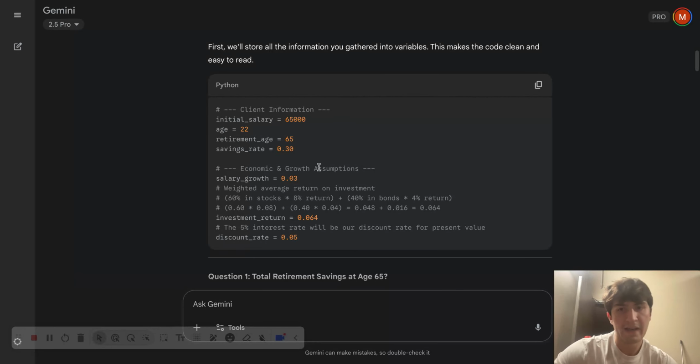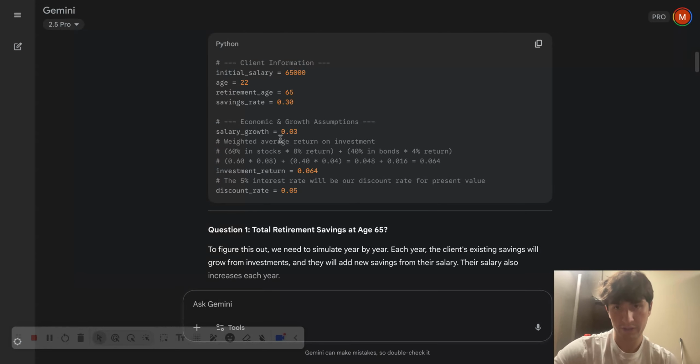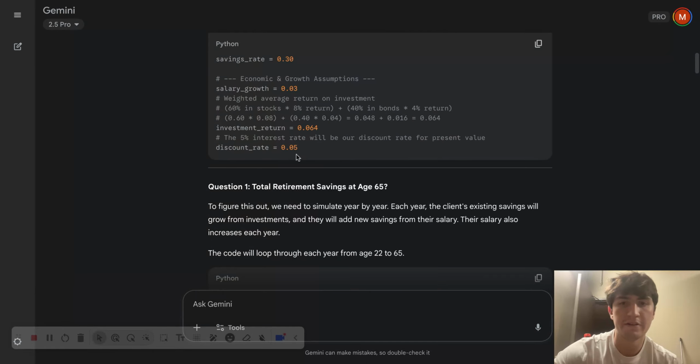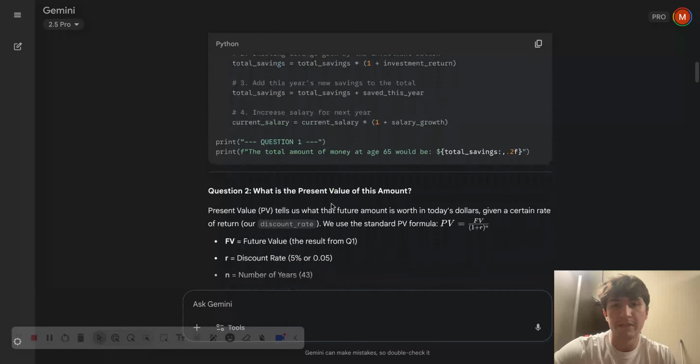So it has all the information, the initial salary, the age, retirement age, and savings rate. That gives us the total years for growth, and then the salary growth of 3%. And then for the investment return, it did a weighted average, which is something that we did in basic statistics or business statistics. So the weighted average was 6.4%. That's what this number is right here. And then the discount rate is 5%. So then it went question by question giving me this.